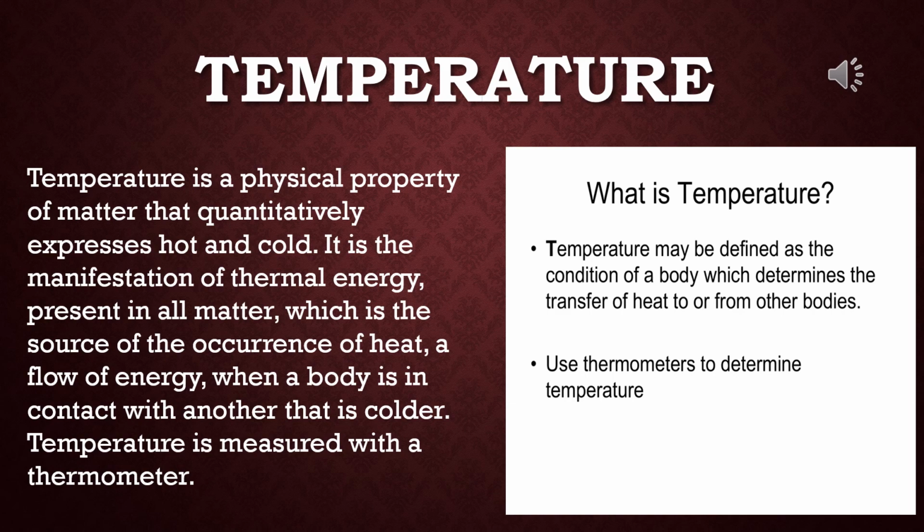Temperature is measured with a thermometer. This may be a Celsius thermometer, a Fahrenheit thermometer, or a Kelvin thermometer. So temperature may be defined as a condition of a body which determines the transfer of heat to or from other bodies. Generally we use a thermometer to determine temperature.